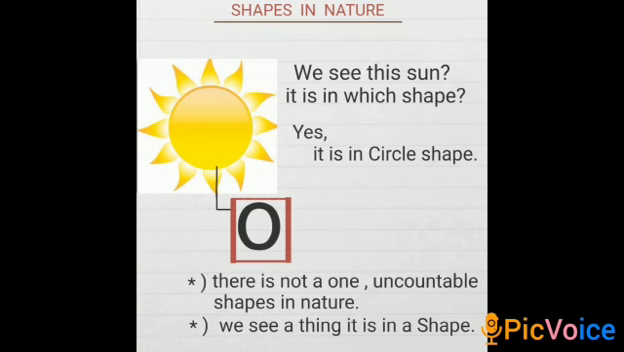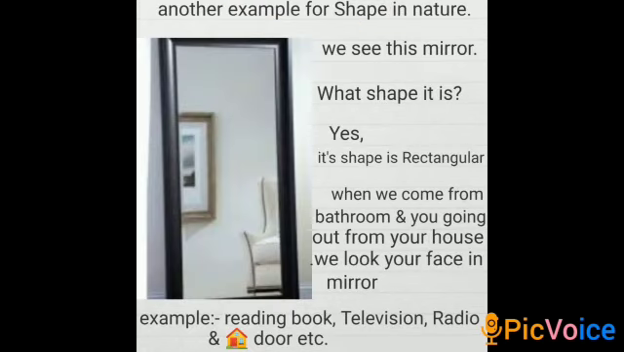I take another example for shapes in nature. We see this mirror. What shape is it? Yes, its shape is rectangular. When we come from the bathroom and go out from the house, we look at our face in the mirror. Other examples are a reading book, television, radio, and door.